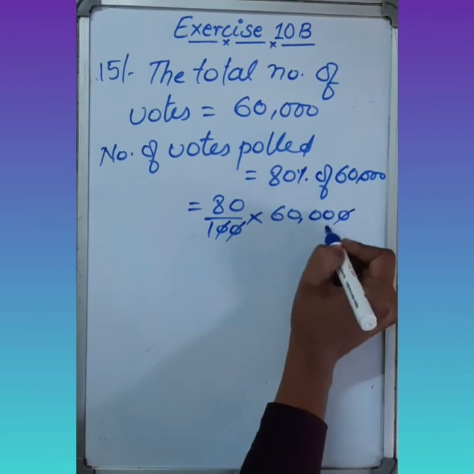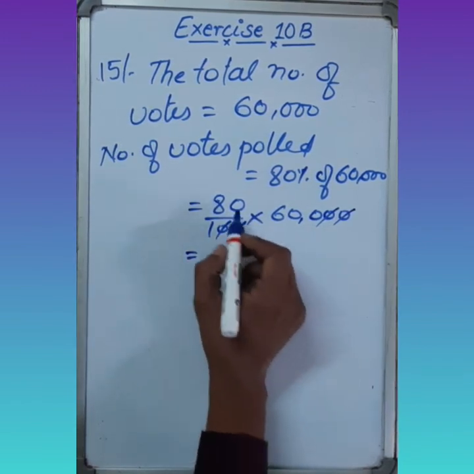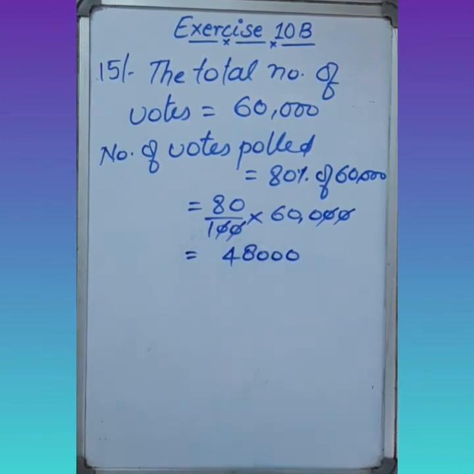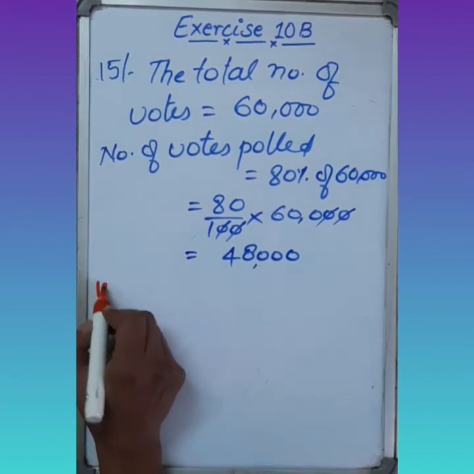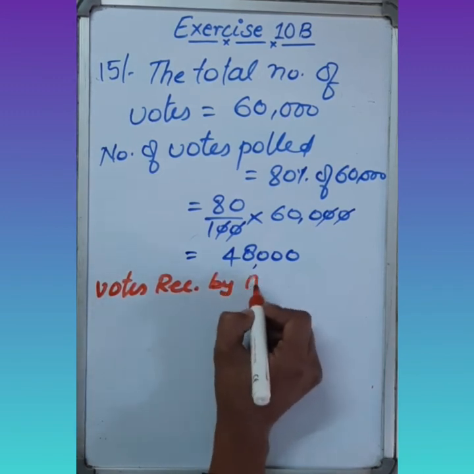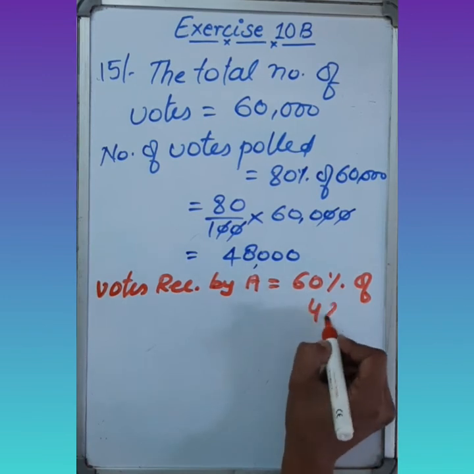The zeros cancel out. 8 6s are 48. 3 zeros are there. It means out of 60,000 votes, 48,000 votes were polled, and from the 48,000 votes, 60% were received by A. So the votes received by A are 60% of 48,000.